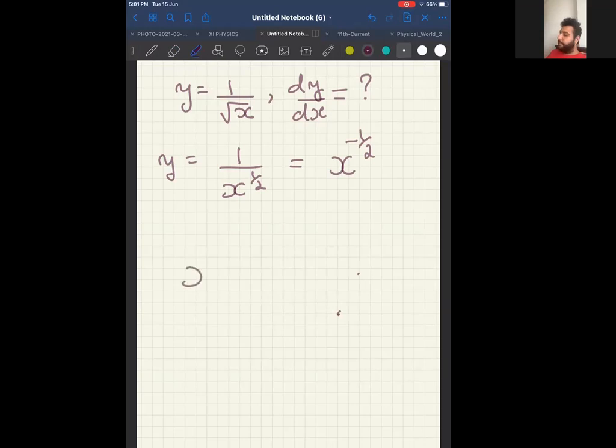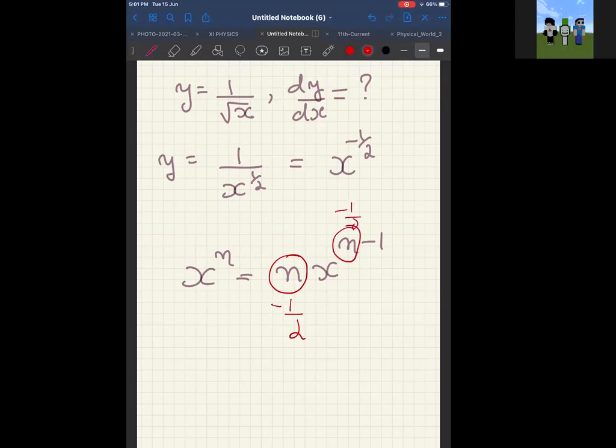What is the x^n formula? n into x^(n-1). In this case, n is equal to minus half, so wherever n is there, I will substitute minus half. Therefore, my answer will be -1/2 x^(-1/2 - 1).